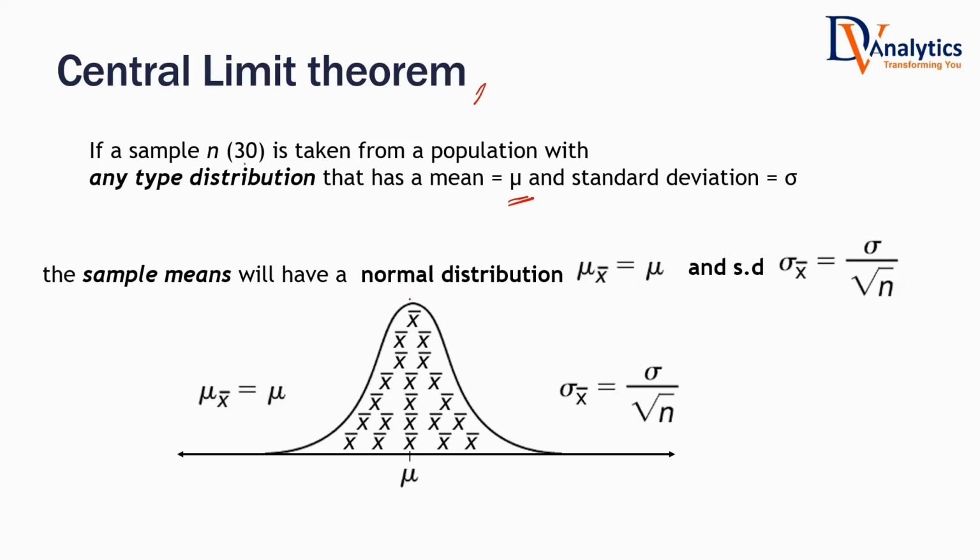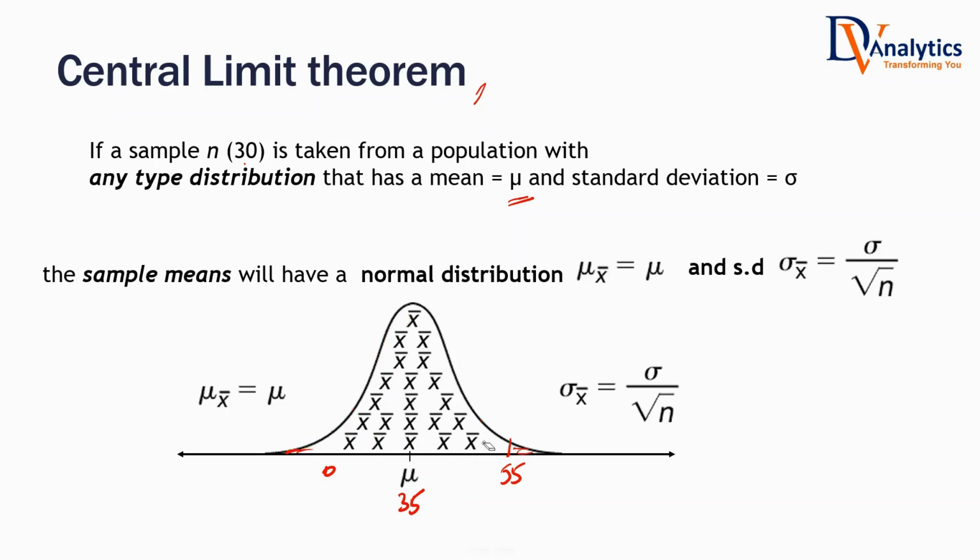What do you mean by normal distribution? Around the mean value, there will be a lot of values. If you go far away from the mean value, there will be very, very few chances. For example, the mean value is 35. There will be a lot of data points around 35 only. There will be some values very far away from 35, maybe 55 will also be here, but there will be very, very few chances. There will be some values far less than 35, maybe 20 only, but very, very few values.